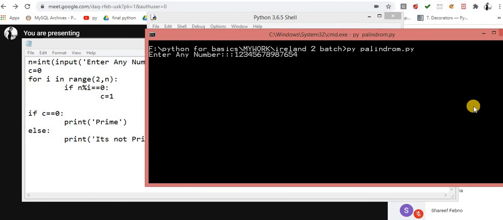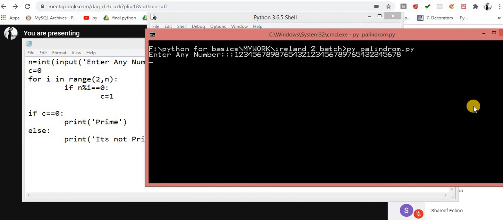Now I am taking this value. Now what is happening? Is it prime or not? It's not a prime, because at the end of this value it is coming. That means it's not a prime. It will divide by 2 perfectly. Now when I press enter, you can check it out. It will never give me the output. At the end of the day, it will say memory out of range error.